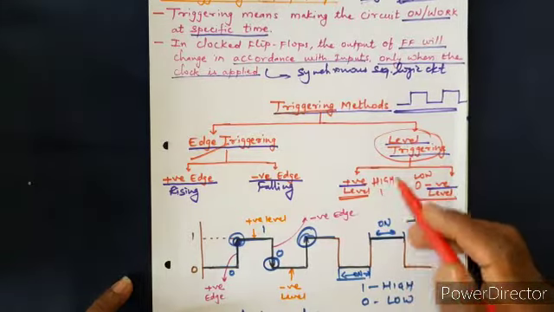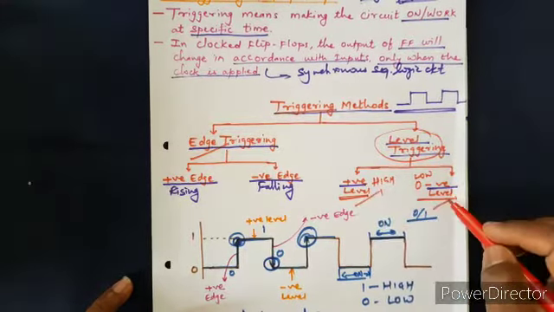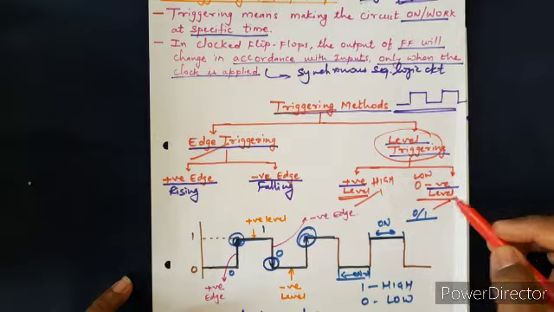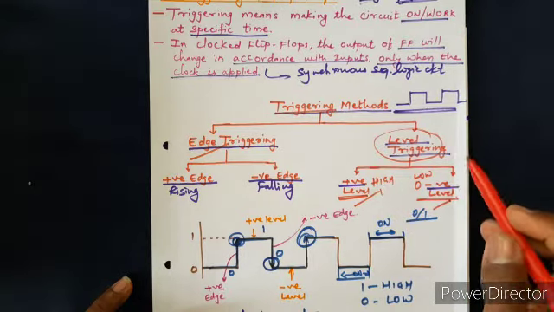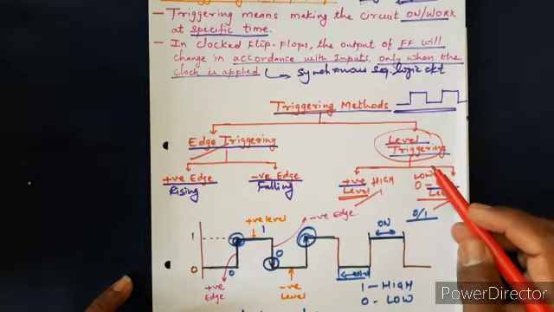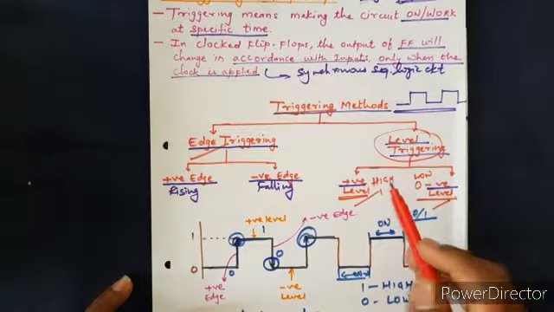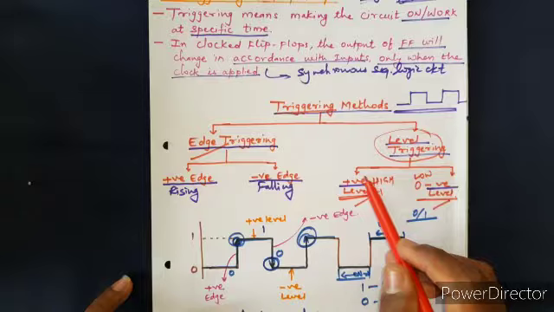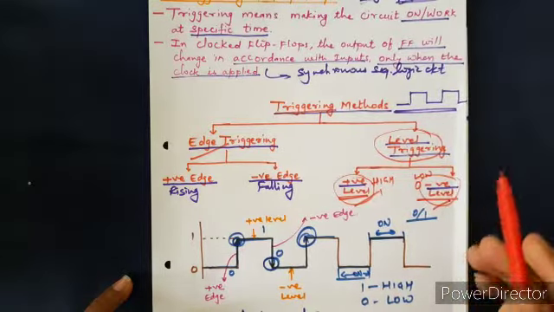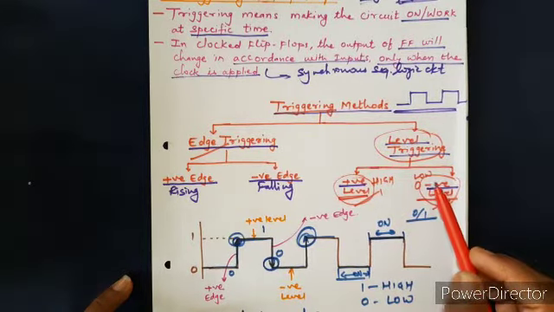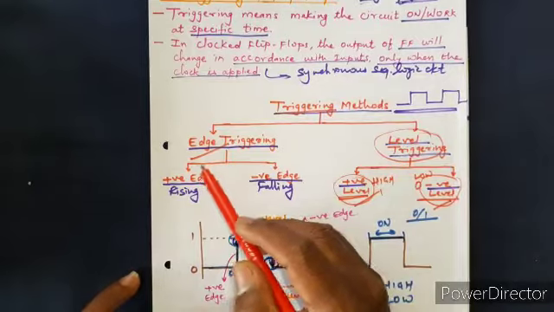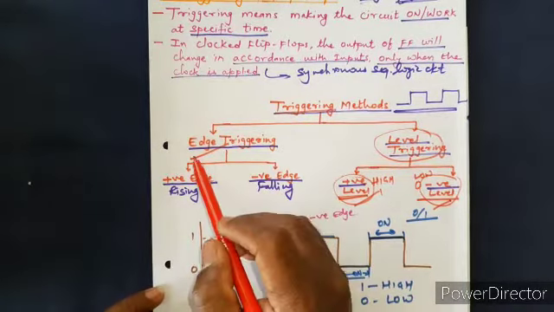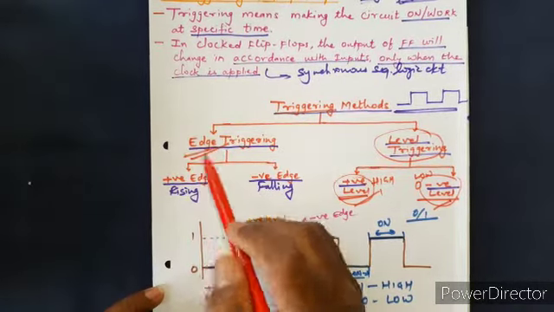We have seen the circuits of both of these. The functioning of that particular flip-flop remains the same except for how it is being triggered, whether with a positive level or a negative level. Now, in today's lecture we'll focus our discussion on edge triggering.